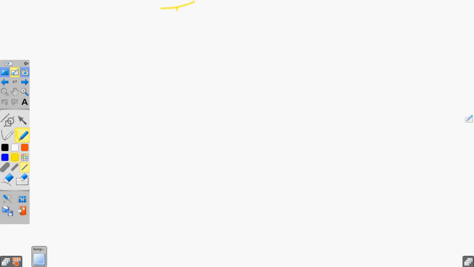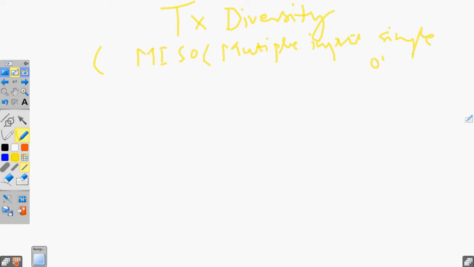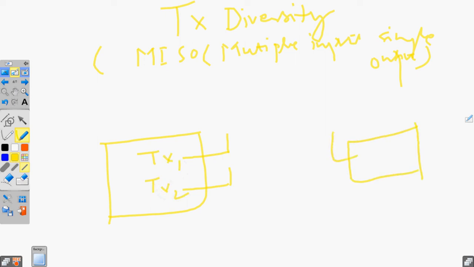Then the next one is TX diversity, which is called transmission diversity. This is also called MISO. MISO means multiple input, single output. Multiple input means there is diversity at the transmission side, TX1 and TX2, and the receiver is single.